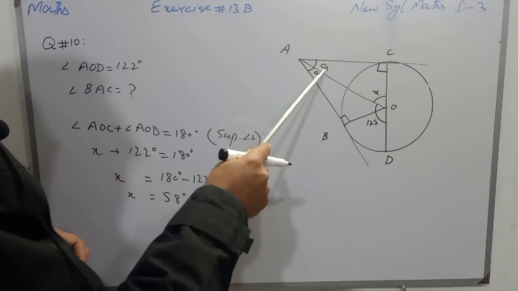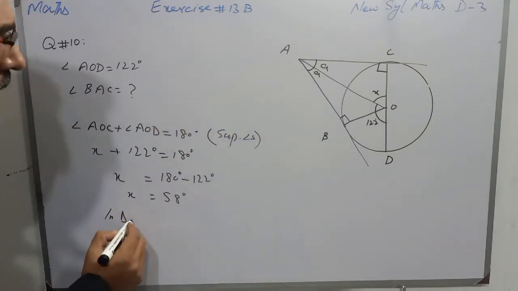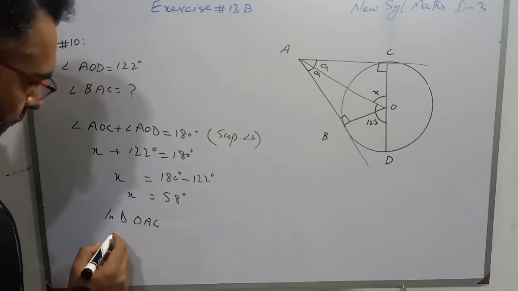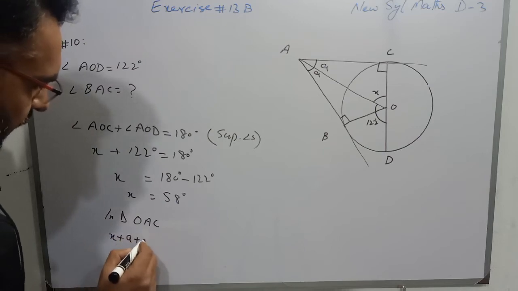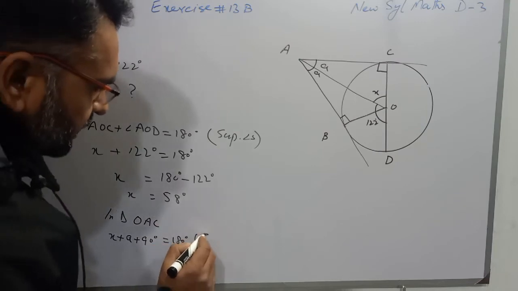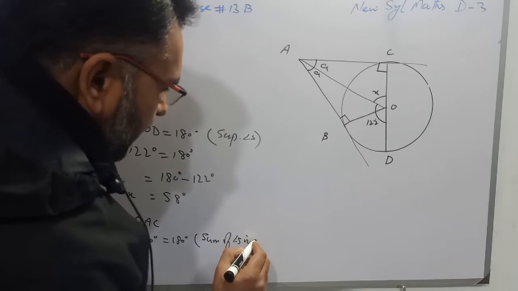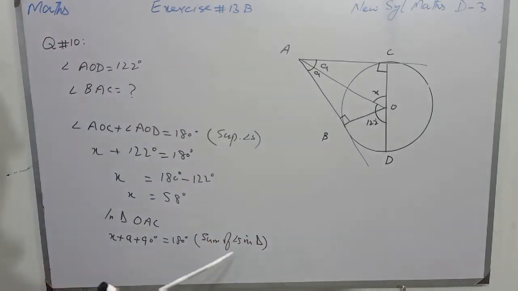Now we will find the value of angle A, and it is written in triangle OAC: angle X plus A plus 90 degrees is equal to 180 degrees, and the reason is the sum of angles in a triangle is equal to 180 degrees.